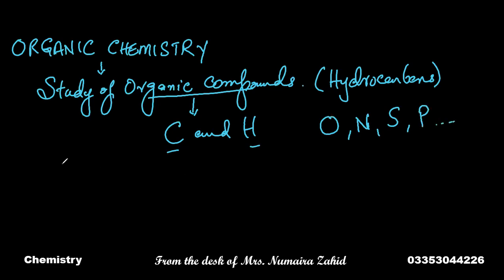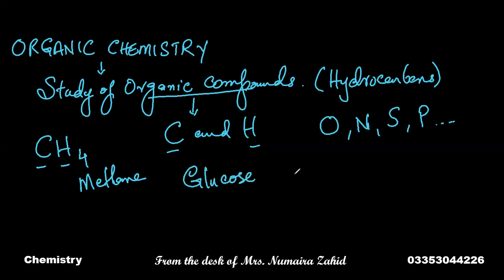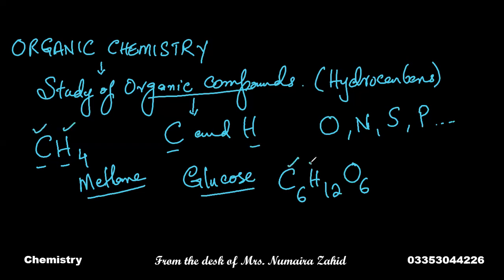For example, when we talk about methane, this methane contains only carbon and hydrogen. This is the formula for methane gas. Similarly, glucose contains carbon, hydrogen, and oxygen. But both are organic compounds. What is the similarity between these two compounds and why are they called organic compounds? Because both of these compounds contain carbon and hydrogen as essential elements.